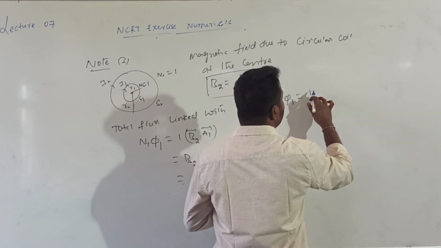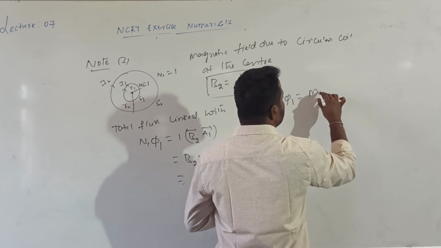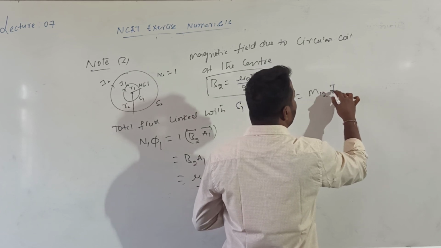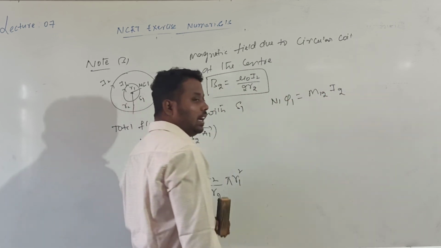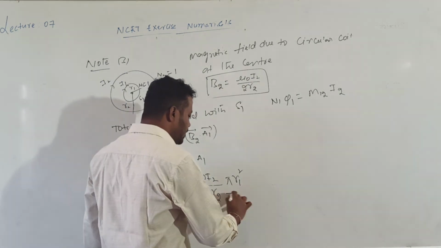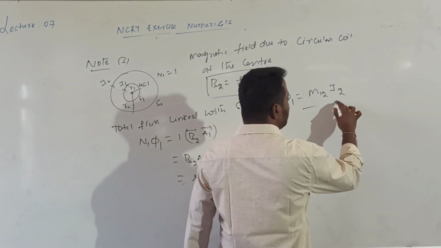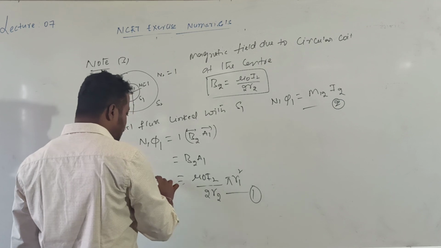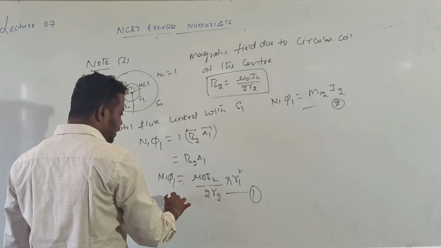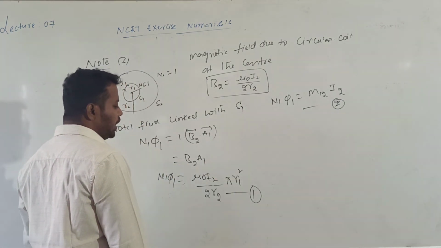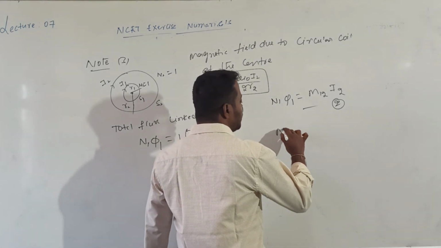The total flux is the mutual inductance of the first coil with respect to the second coil and the current passing through the second coil, I2. So this is equation 1, this is equation 2. This is the value of N1 into phi1. By comparing both, what will we get?